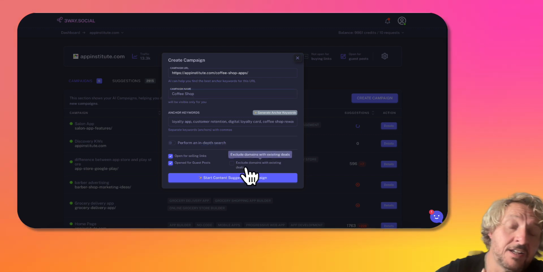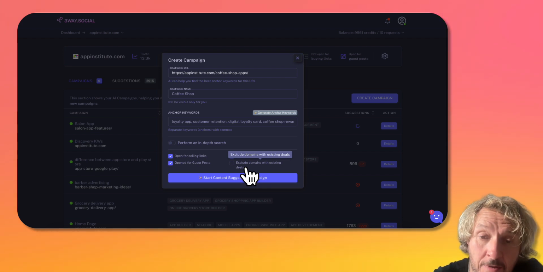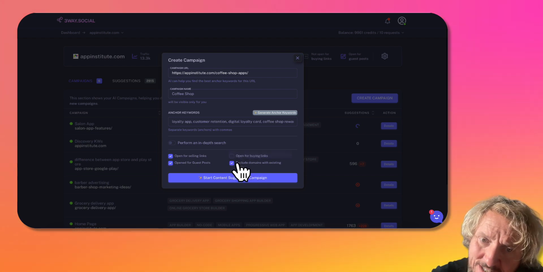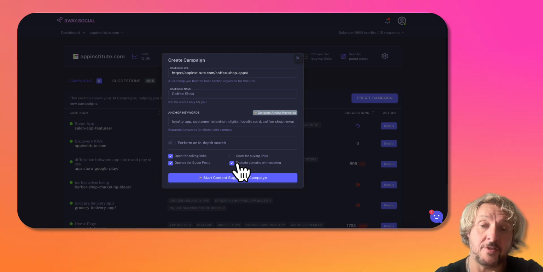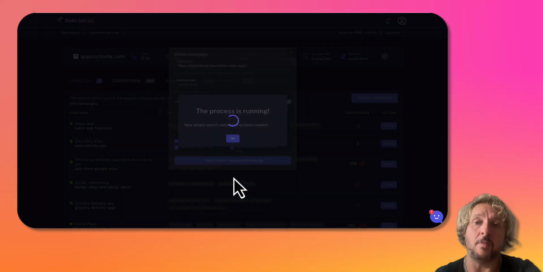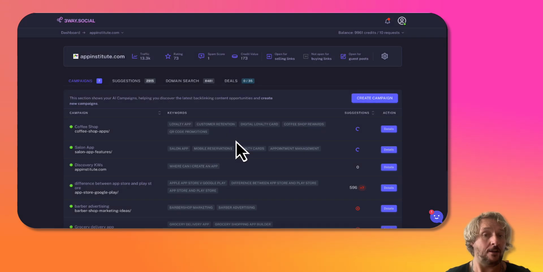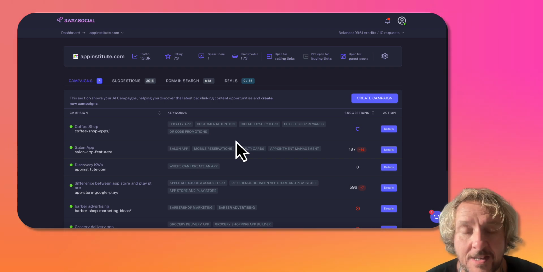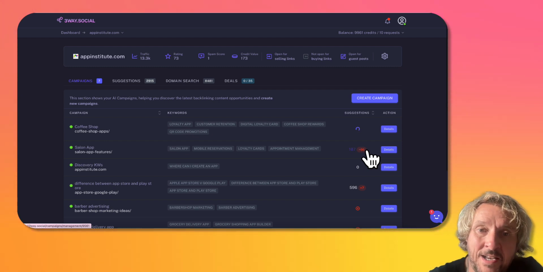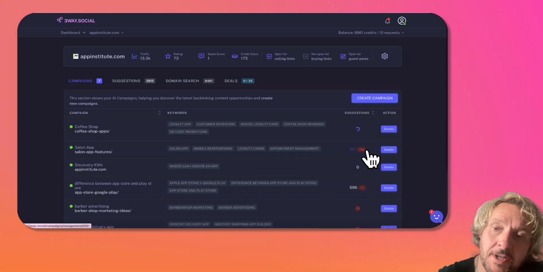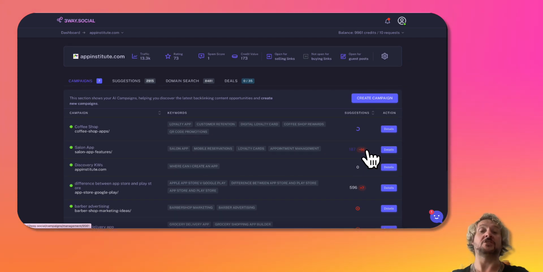And also finally, do I want to exclude domains I've got existing deals with? In this case, I do want to do that because I'm just looking for new deals, new domains that I haven't already got a backlink from. So I'm going to set my campaign and bam, off I go. It's as simple as that. And now that will save and continue to run every week, and every time new content arrives, I'm going to get notified about that either in the app here or, like I say, weekly in an email. So this is really a great way of discovering new contextual places to get backlinks from.